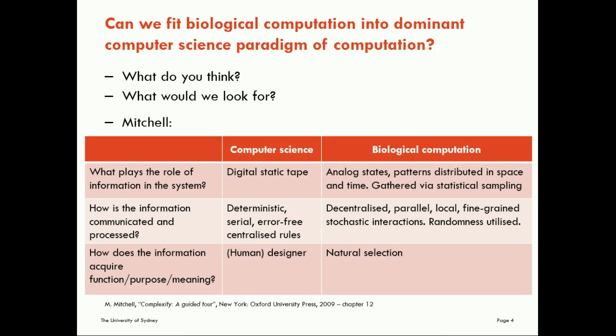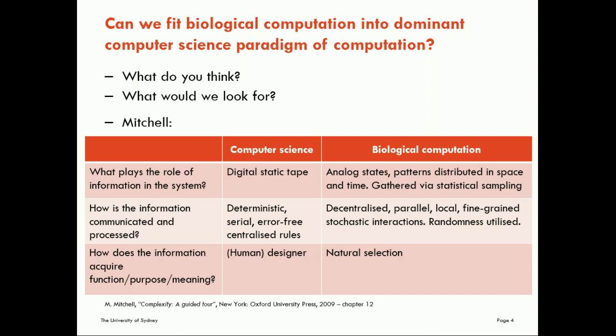Melanie Mitchell, in her wonderful book, Complexity: A Guided Tour, gives a short framework for how we might be able to do that. She suggests that we answer the set of questions in the first column here. We look at these systems and ask, what plays the role of information in the system? How is the information communicated and processed? How does the information acquire function or purpose or meaning?